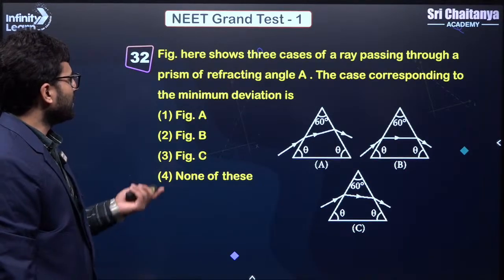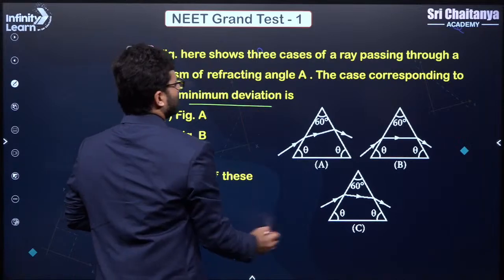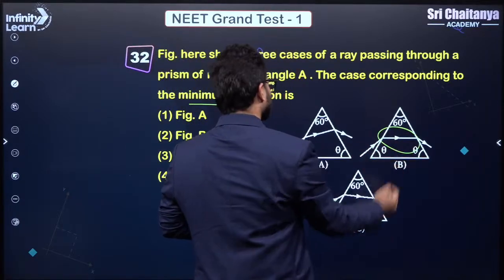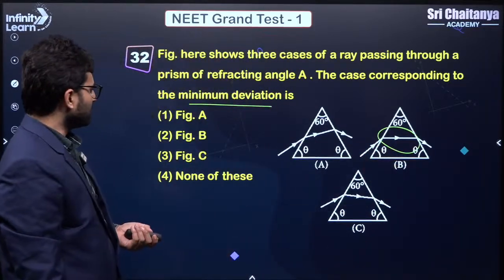So again, in the case of minimum deviation, the ray becomes parallel. So only in this case it is parallel, right? So that is the answer.